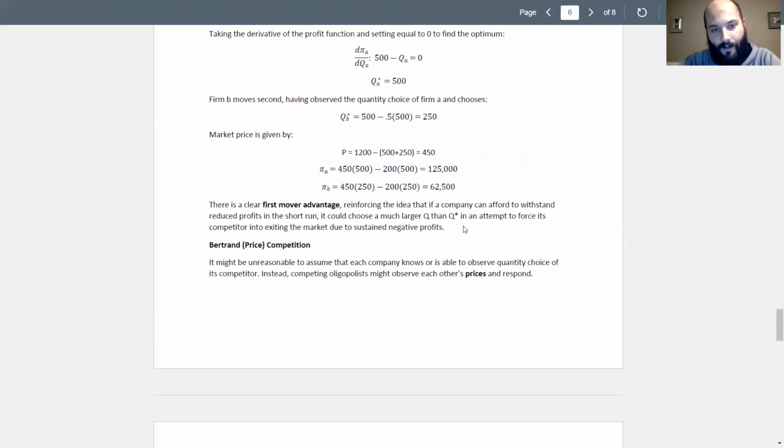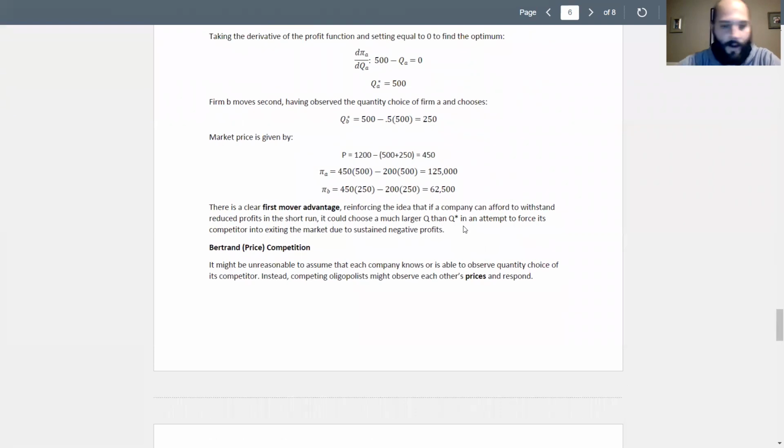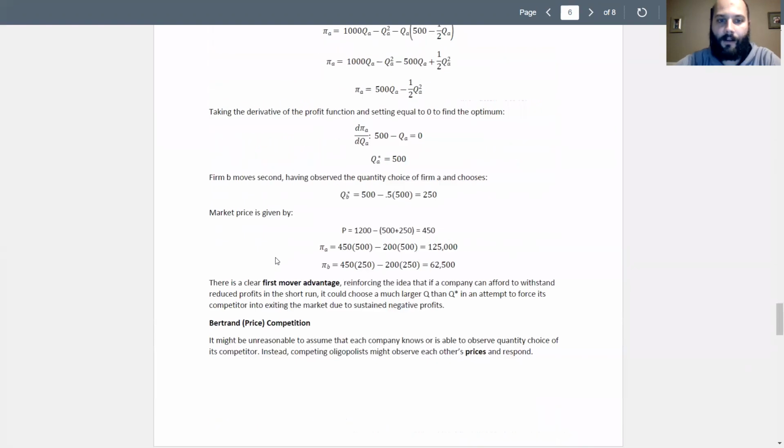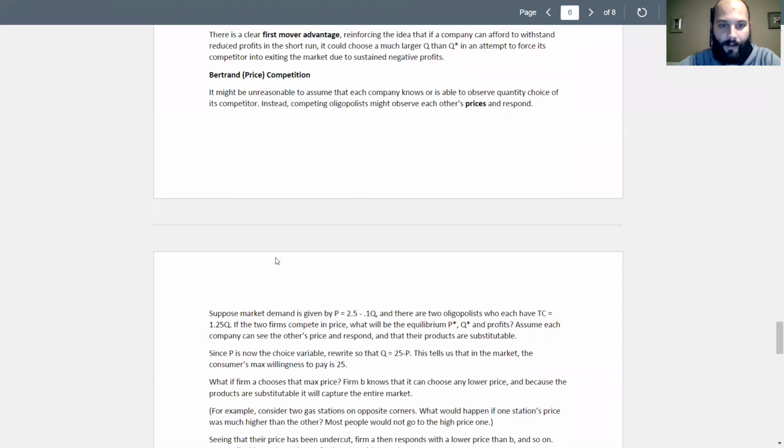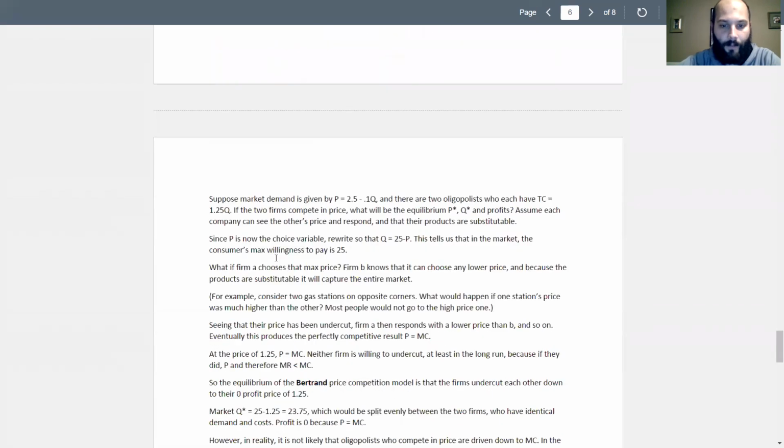Okay, so this last bit on the Bertrand competition, again, price competition, this is sort of more of a conceptual idea. Most of the math is coming up here in the Cournot quantity and Stackelberg quantity competitions.